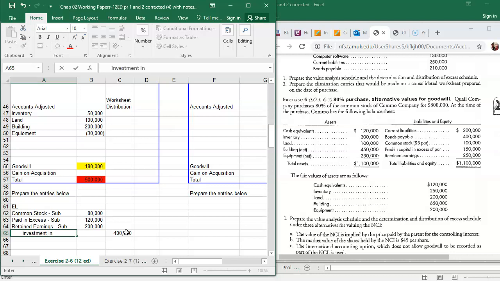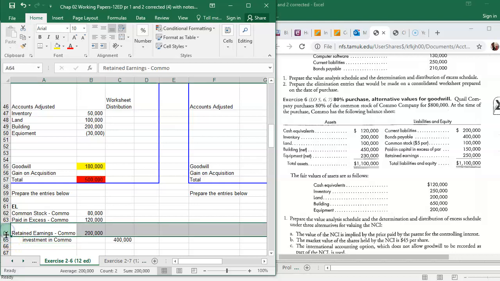Investment in Como, but I'm just going to put, well, I'll put that. Okay, so this is actually where I have sub. This is Como. Let me change it so it's not so confusing.